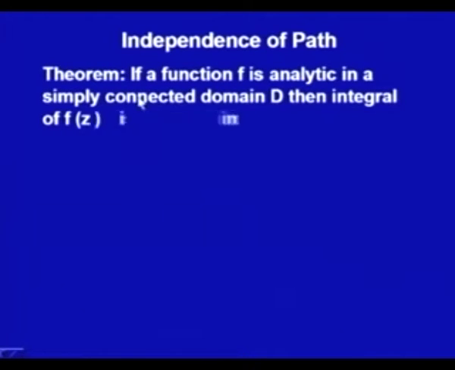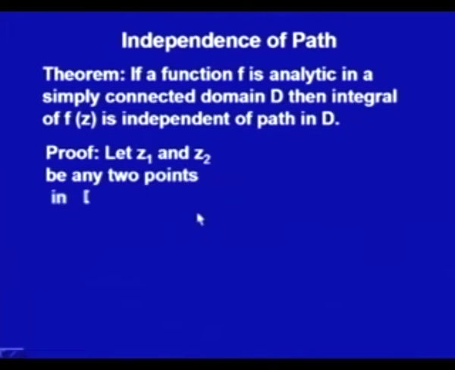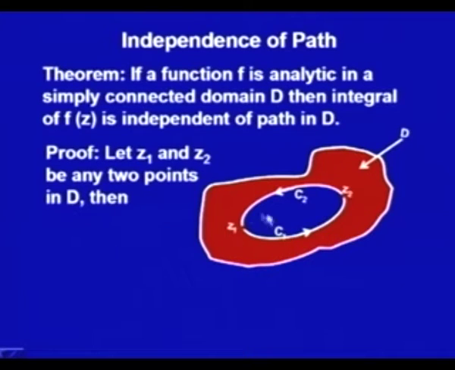So, I am writing that result in the form of a theorem. If a function f is analytic in a simply connected domain D, then the integral of f z is independent of path in D. Let us say z1 and z2 are any 2 points in a simply connected domain D. So, this is my simply connected domain D, and z1 and z2 are any 2 points.